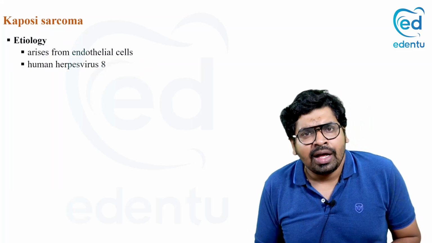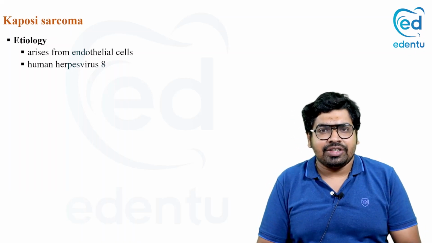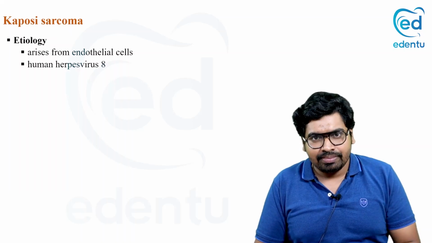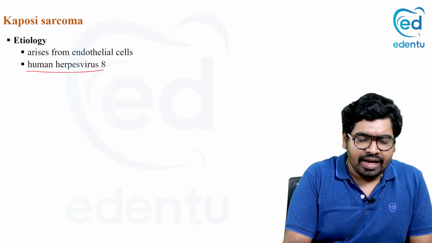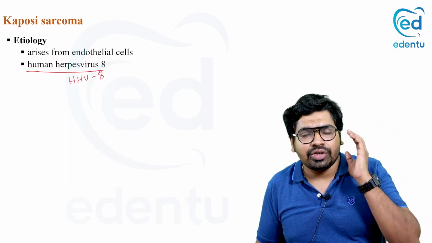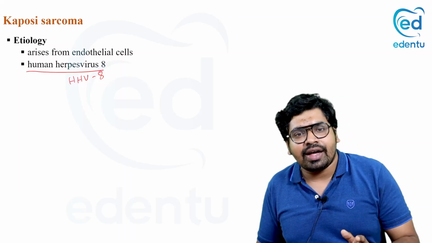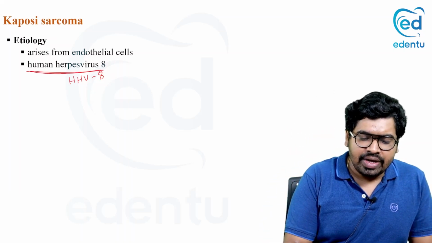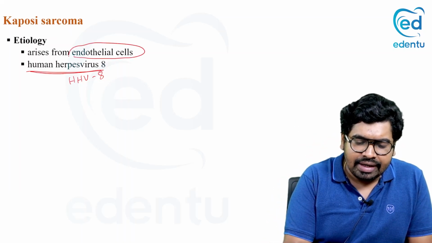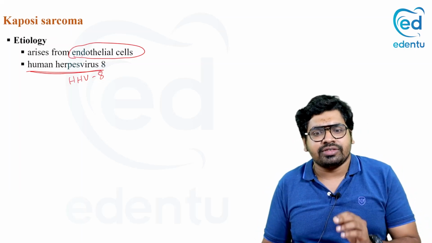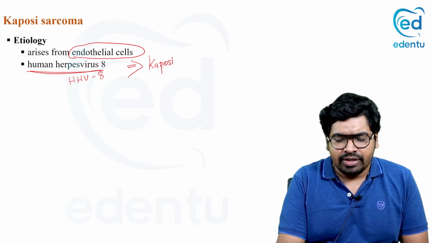Now let's see how. The main reason for this Kaposi sarcoma, it is seen in HIV patients, but it is not due to a retrovirus. It is due to human herpes virus 8, your HHV8. Very important that you should remember that Kaposi sarcoma, a vascular neoplasm, is one in which HHV8, human herpes virus, will infect the endothelial cells and cause Kaposi sarcoma. So that is the main reason for your Kaposi sarcoma.